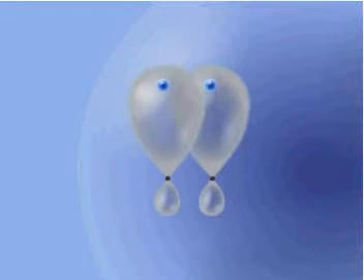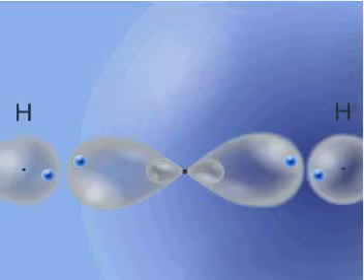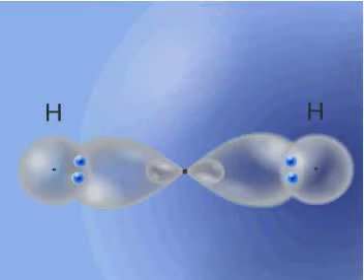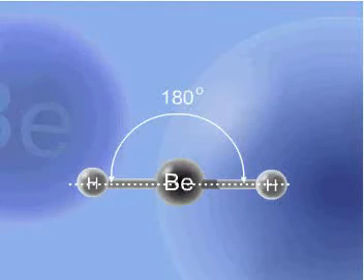Hybrid orbitals repel each other, just like bonding electron pairs. In this example, they are pushed apart as far as possible to be arranged along a straight line. The overlap of 2 hybrid 2sp beryllium orbitals with the 1s orbitals of 2 hydrogen atoms gives rise to 2 identical bonds. The beryllium hydride molecule assumes a linear shape with a bond angle of 180 degrees. Notice that valence bond theory combined with the hybridization concept gives the same shape of molecule as predicted by the VSEPR theory.